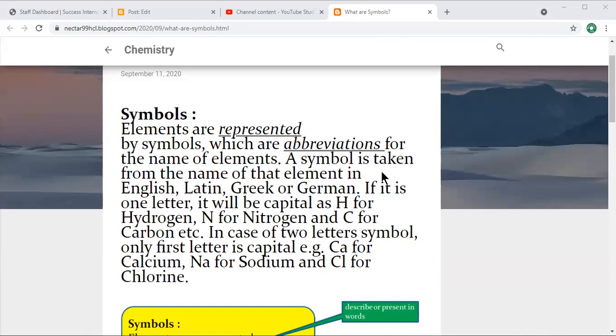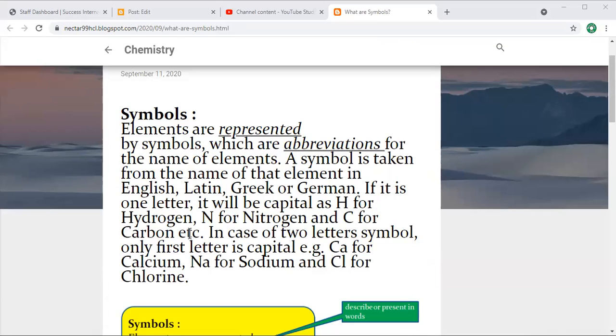A symbol is taken from the name of that element in English, Latin, Greek, or German, whatever they knew at that time. If it is one letter, it will be capital, as H for hydrogen, H is capital, N for nitrogen, and capital C for carbon.